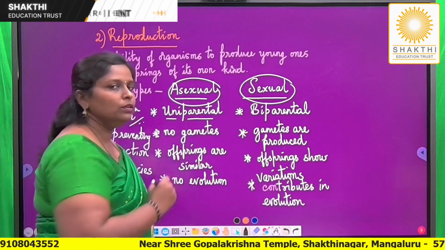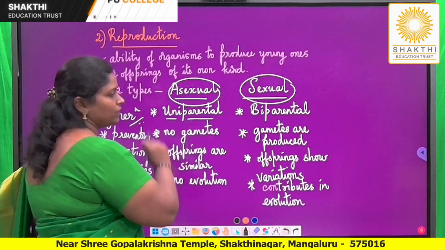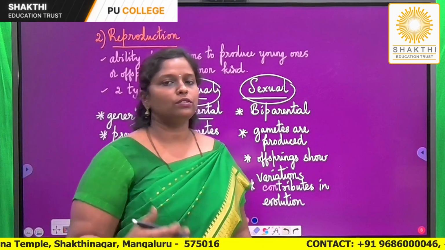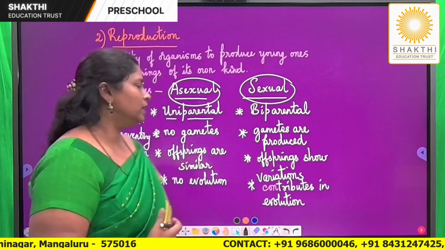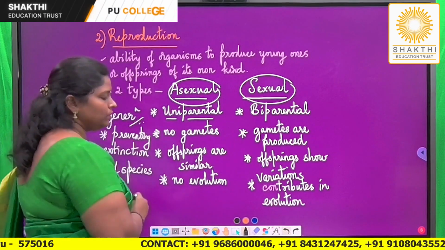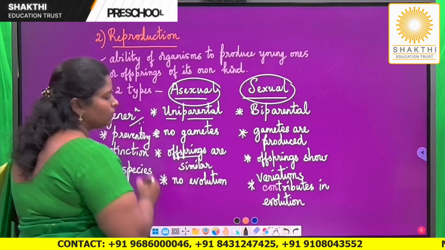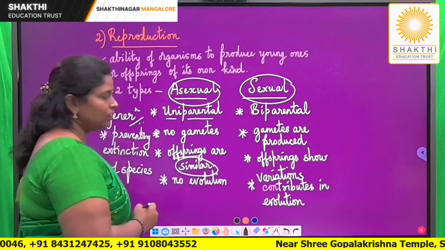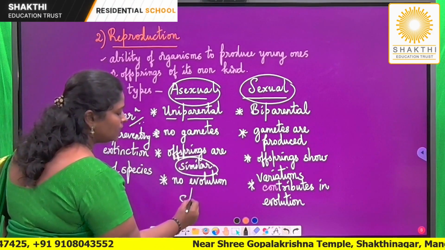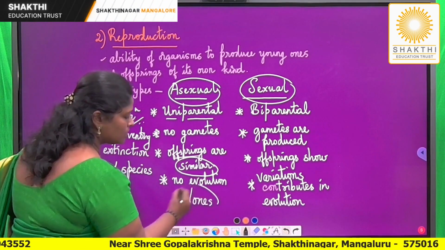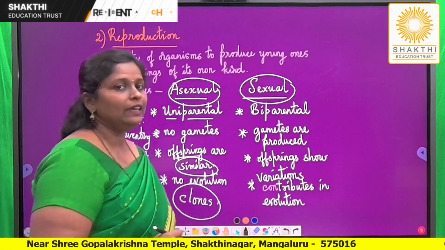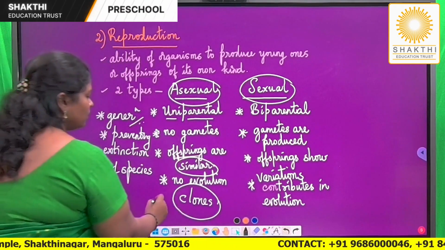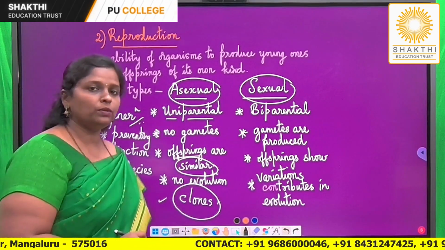So, asexual reproduction is said to be uniparental. What is uni? Uni means single. So, in this type of reproduction, a single parent is enough. A single parent is involved, which will give rise to new ones or young ones of its own kind. Now, because it is uniparental, all the offspring that are born are similar to each other. So, in asexual reproduction, the young ones born are called clones. What are clones? Morphologically and genetically similar individuals are called clones. This is something unique and restricted only to asexual reproduction.